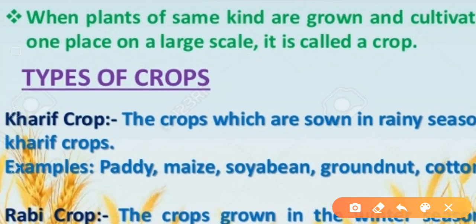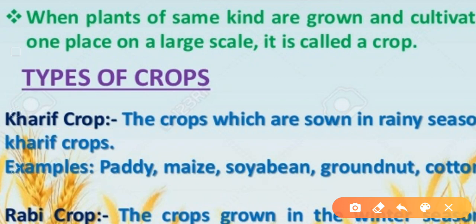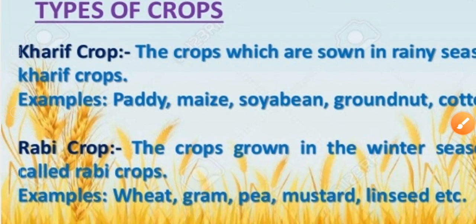On the basis of season, crops are of two types. First is the kharif crop, the crops which are sown in the rainy season. Rainy season means generally in India the rainy season begins from June to September, and examples of these types of crops are paddy, maize, soybean, groundnut and cotton. Clear?